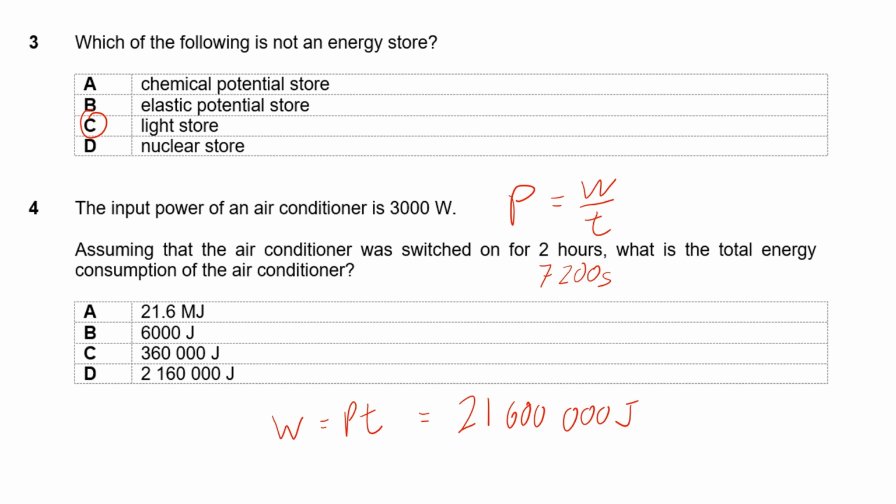Some of you might have picked D because the number looked right, but actually the answer is A because megajoules. Okay, remember that mega means million or 10 to the power of 6. So 21.6 megajoules is 21.6 million joules, which you can see over here. Okay, that is the answer of our calculations.